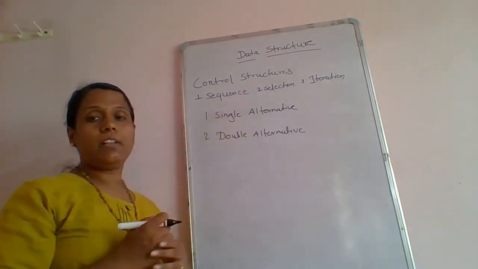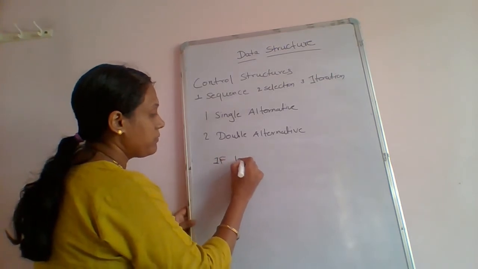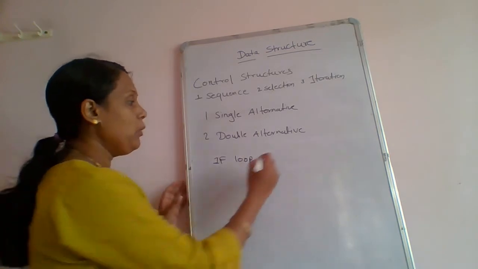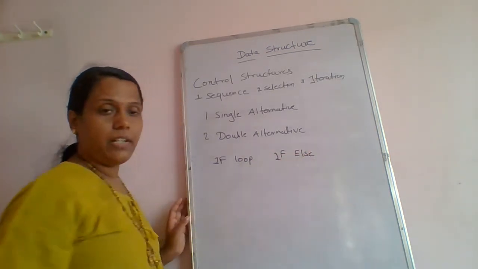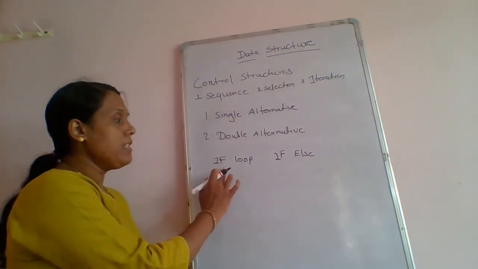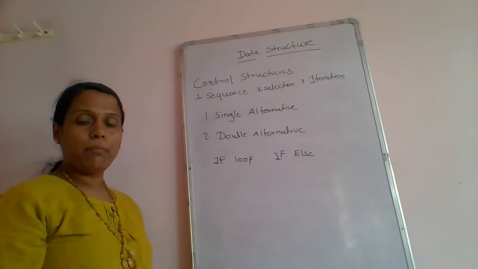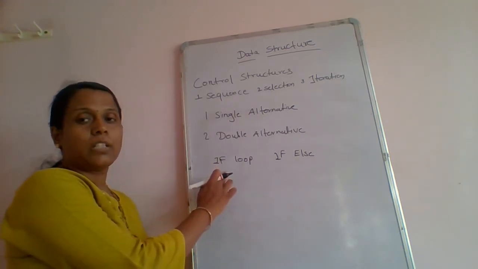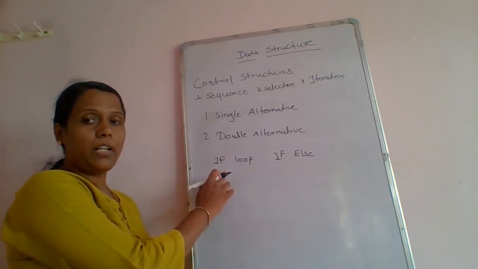Now when we consider the single alternative, we have to consider the if statement. There are different ones: if, then if else, and nested, etc. So the if statement is the example of a single alternative. Means when we write the program using if, only one alternative is there, that is, only one output is there.